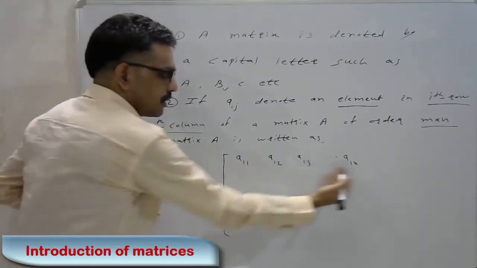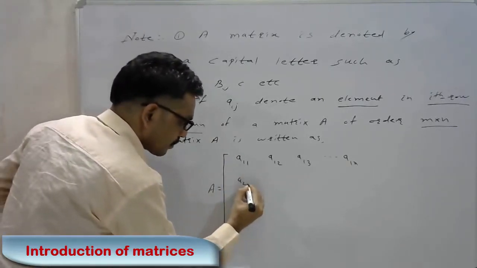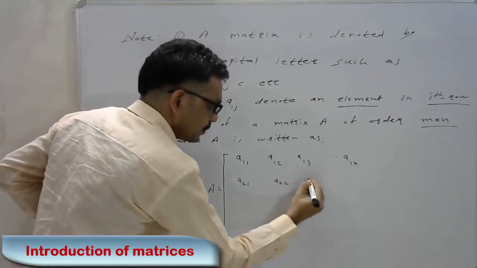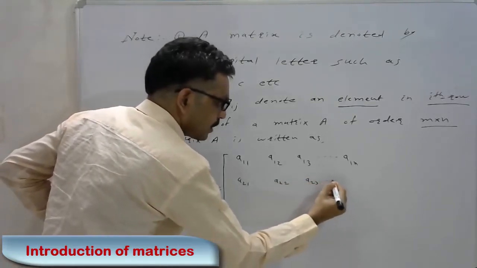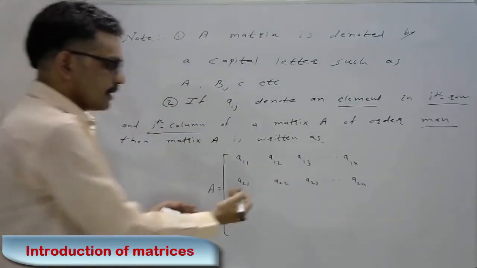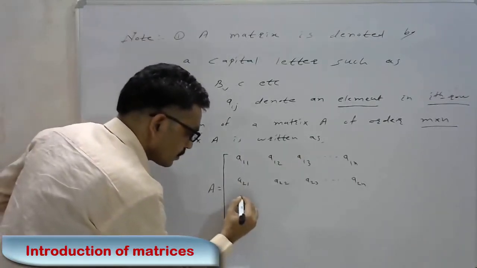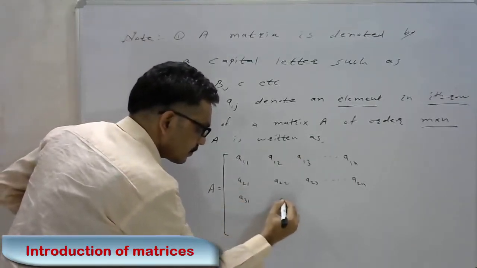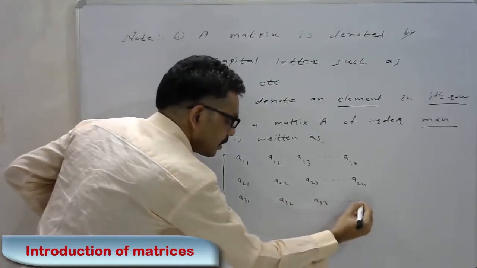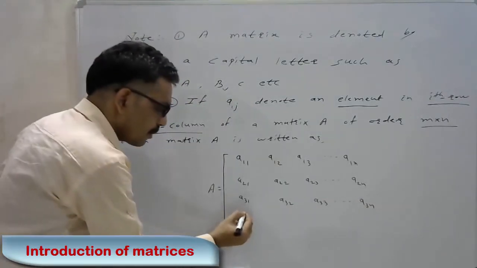This is the first row. Now the second row: A21, A22, A23, up to A2n. This is the second row. Then A31, A32, A33, up to A3n, and so on.